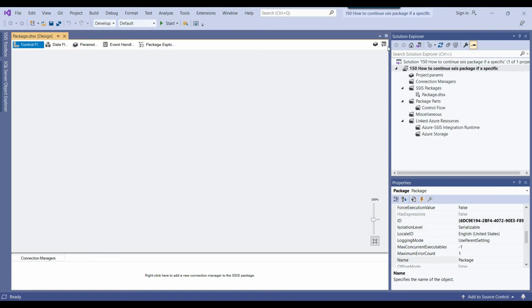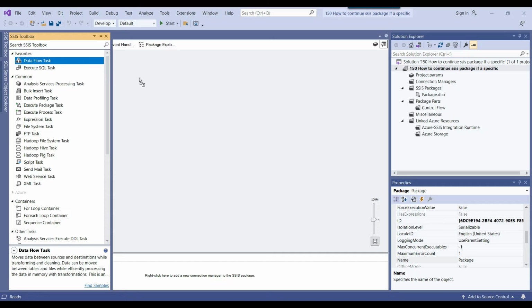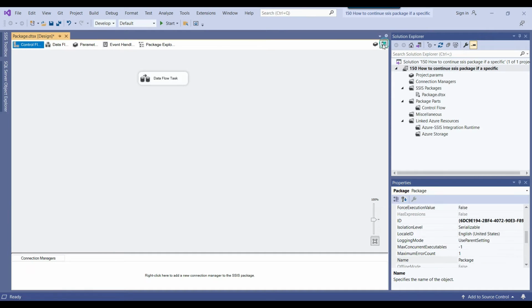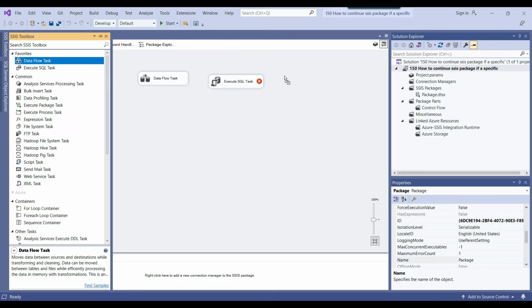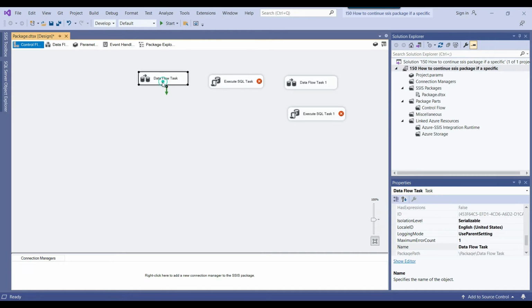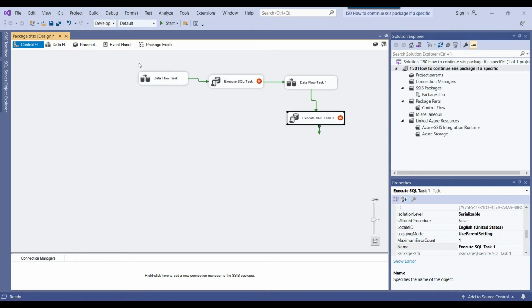For this case, let me drag and drop some tasks into the control flow window. Maybe I can use some data flow tasks and execute SQL tasks, and then I will let the package fail on my last task. So this is a data flow task, then an execute SQL task. Now suppose I have another data flow task, and after that another execute SQL task. So these are the tasks in my SSIS package: task 1, task 2, task 3 and task 4.